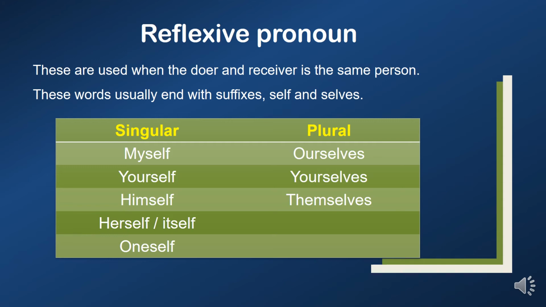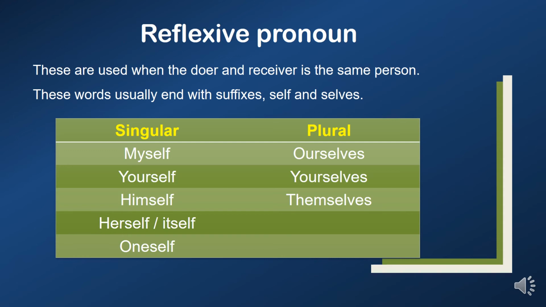Suffixes are the letters which are used at the end of a word. For example, the word entertainment, we can divide as entertain plus ment. Ment is the suffix. Enjoyment: enjoy plus ment. Ment is the suffix. In the same way, reflexive pronouns end with self and selves. In singular we see self and in plural we see selves.